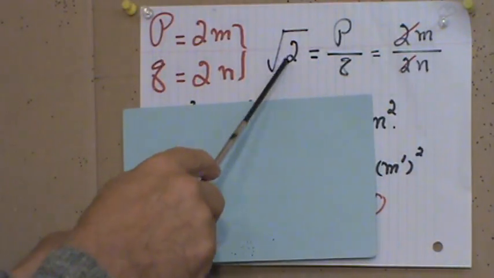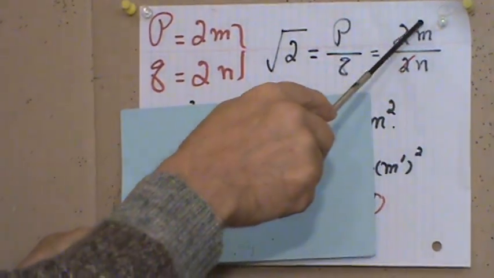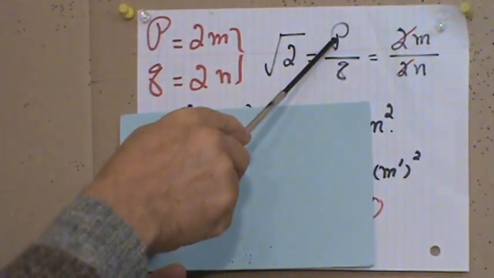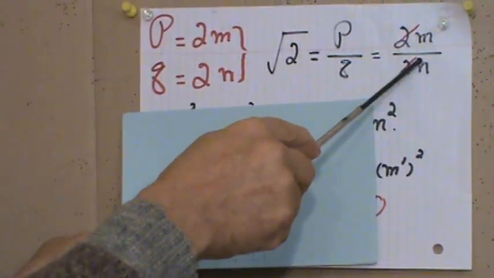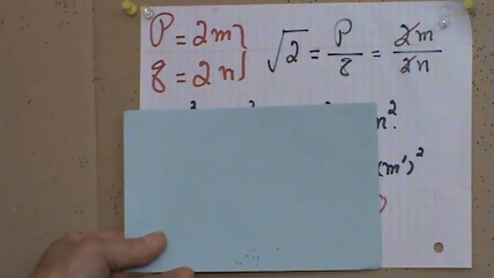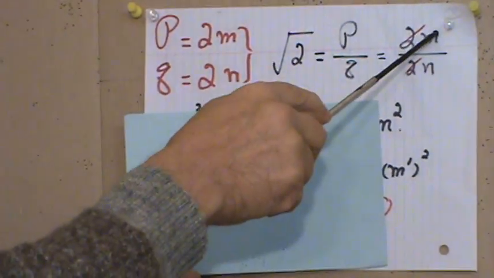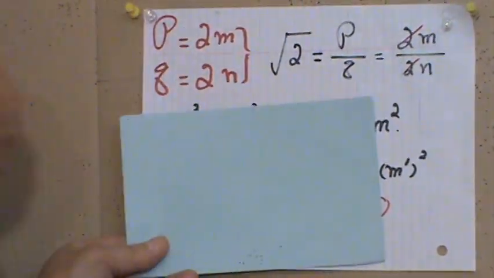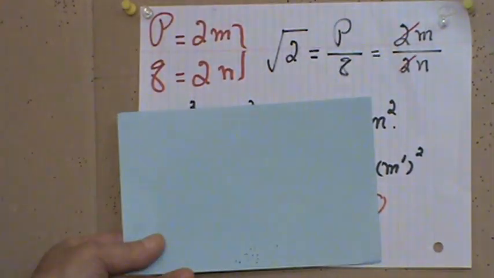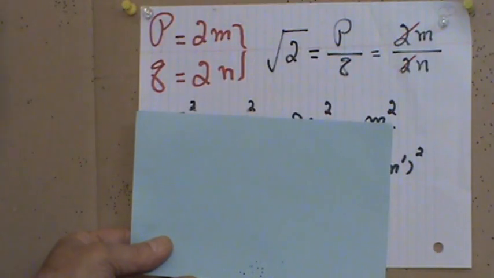So the square root of 2 in the form of p over q, we write as 2m over 2n, because 2m is p and 2n is q. Now the 2 and 2 cancel each other. So the square root of 2 now is written in the form of m over n, which is a simplified form of p over q.